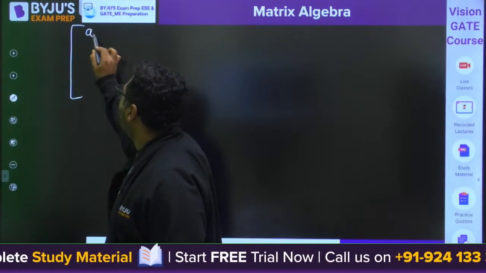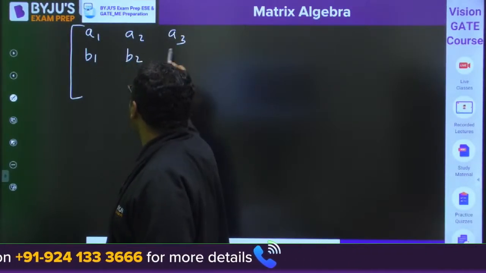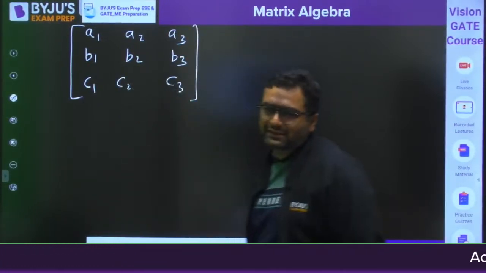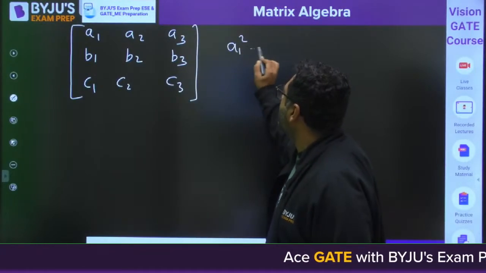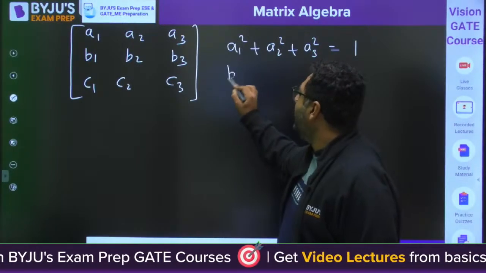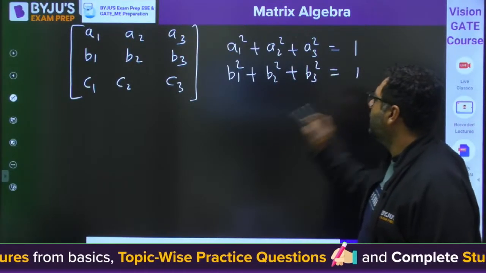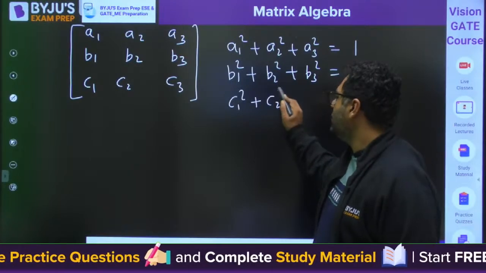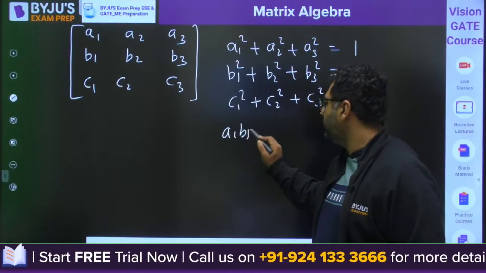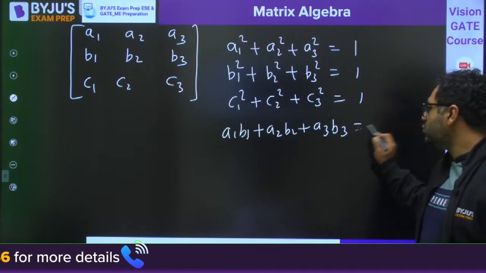So if they give you 3 by 3 matrix like A1, A2, A3, and then B1, B2, B3, and then C1, C2, C3, then my dear, once again you will say if it is orthogonal matrix, then A1 square plus A2 square plus A3 square will be equals to 1, and B1 square plus B2 square plus B3 square will be 1, and C1 square plus C2 square plus C3 square will be 1, and likewise A1 B1 plus A2 B2 plus A3 B3 will be equals to 0.